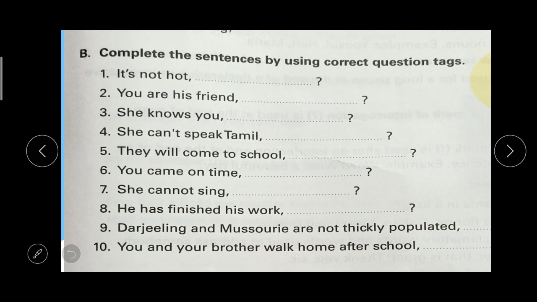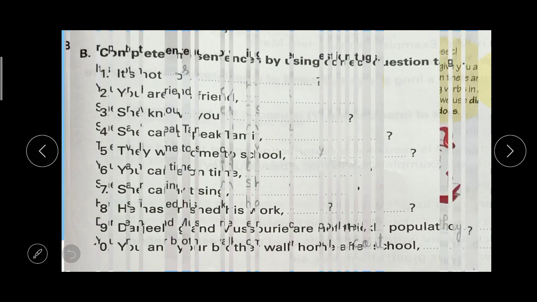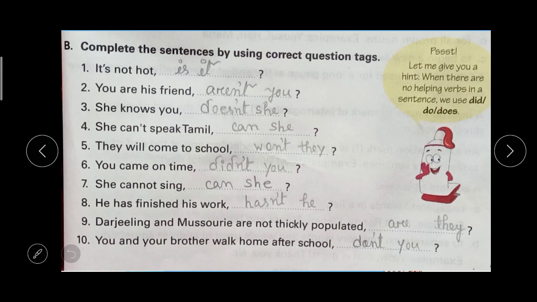Here you can see exercise number B. Complete the sentences by using correct question tags. You can see 10 sentences are given, so we have to put the question tags for these sentences. So let me show you the answers. Number 1. It is not hot, is it?